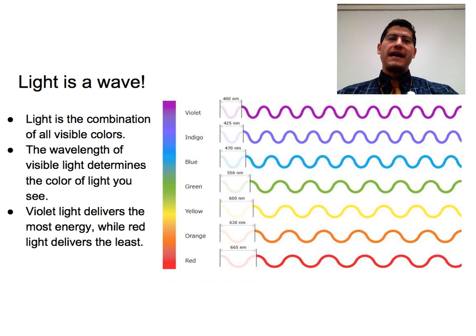Our eyes are really fascinating structures. Visible light, or white light, the light that we can see, is a range of electromagnetic waves that we see with our eyes. We perceive different wavelengths of light as different colors. The color red is light that has the longest wavelength that we can see, at a very small distance of 665 nanometers, or billionths of a meter. It has the lowest frequency and delivers the least amount of energy.